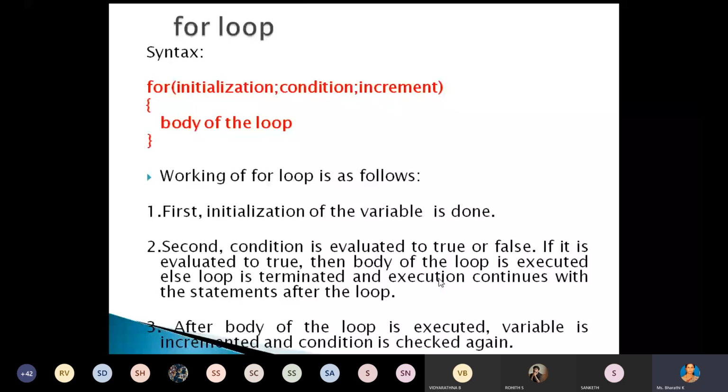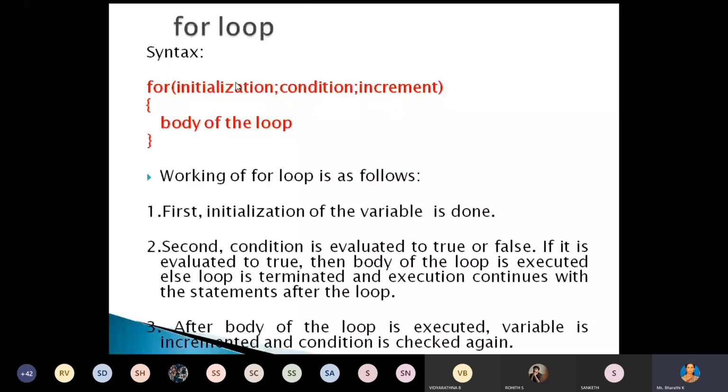See here, the syntax of the for loop: for, then inside the brackets we have the initialization, then the second term, that is the condition, and the last term, that is the increment or decrement operation. First the variable is initialized. Then the condition is evaluated; it will check whether the condition is true or false. If the condition is true, it will execute the body of the loop. After executing the body, it will perform the next operation, that may be the increment operation or the decrement operation.